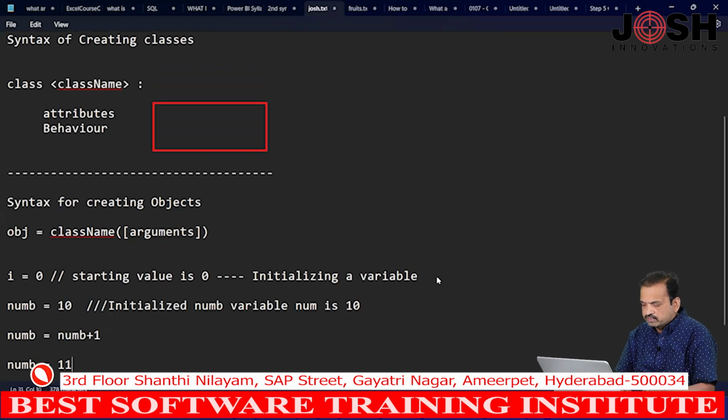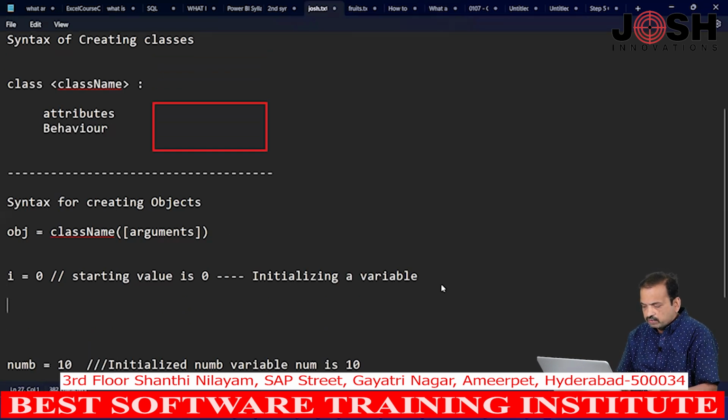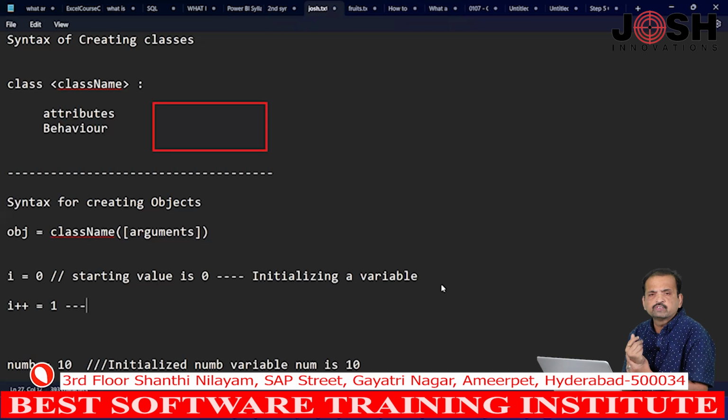For example, take this i equals 0, the starting value is 0. It is nothing but initialization. We are initializing the value 0 to the variable i. So, this is called initialization. Now if I want to update, i plus plus, what happens? i becomes 1. So, we are incrementing by 1, but the initial value is 0.